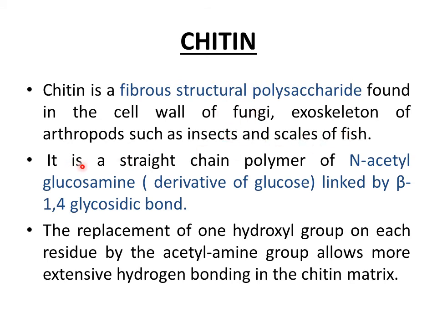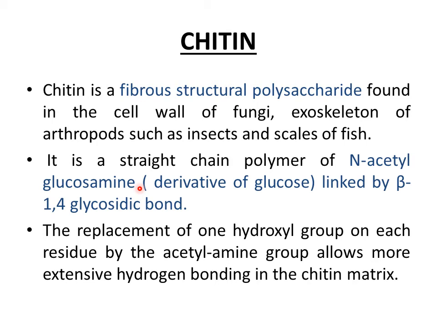It is a straight chain polymer composed of N-acetylglucosamine, which is a derivative of glucose, and these N-acetylglucosamine molecules are linked together by beta 1,4 glycosidic bonds inside the structure of chitin. N-acetylglucosamine is formed by replacing one of the hydroxyl groups of glucose by an acetylamine group.